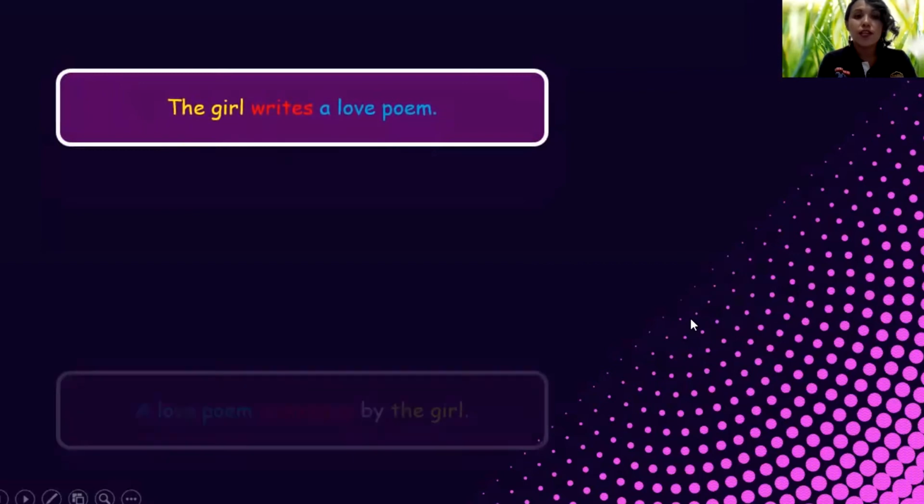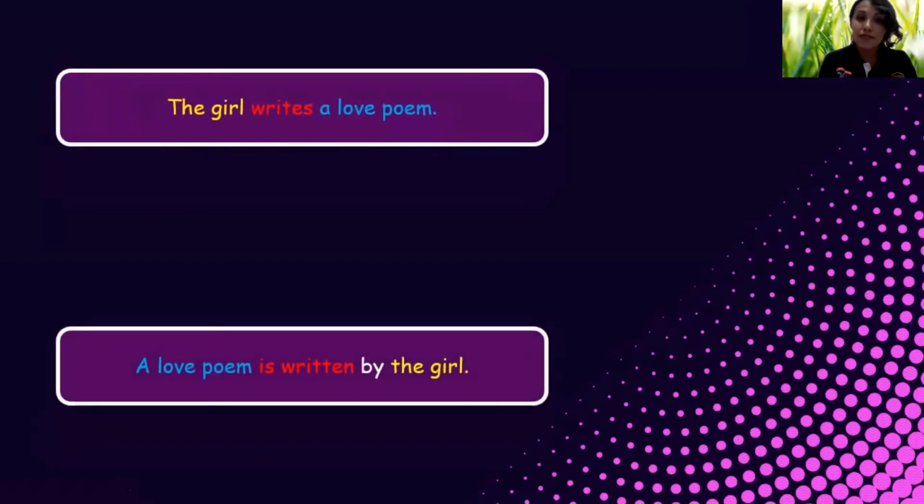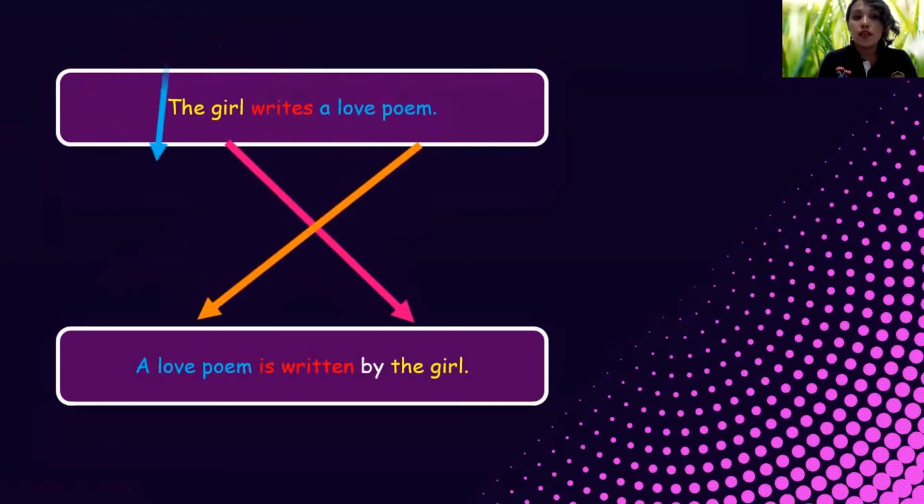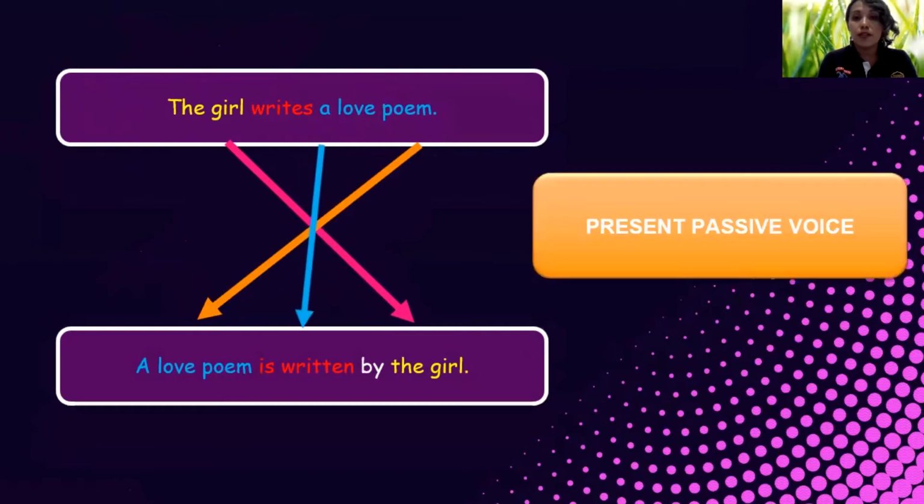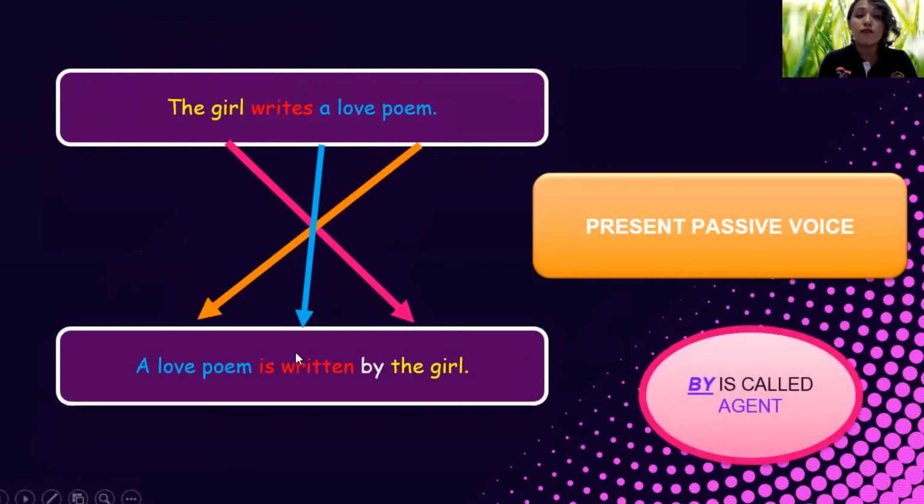Structures. So here we have 2 examples in active and passive voice, and the way that we transform it, okay? How can we change it into passive voice? The arrows show how you transform it, okay? So this is a present passive voice. And also here we have the word by, this preposition. It is called the agent, okay? So the girl writes a love poem. When we change it into passive voice, we are going to say it: a love poem is written by the girl, okay?